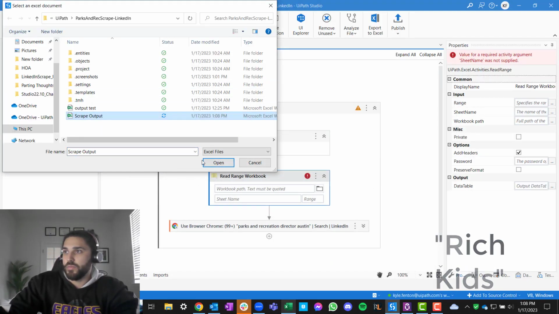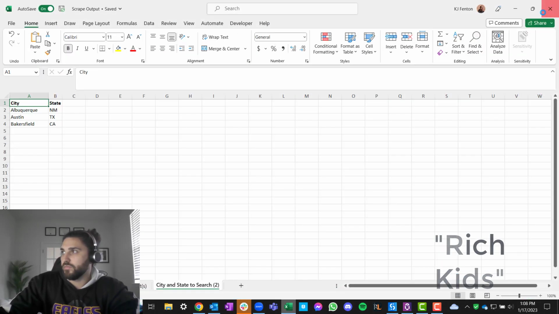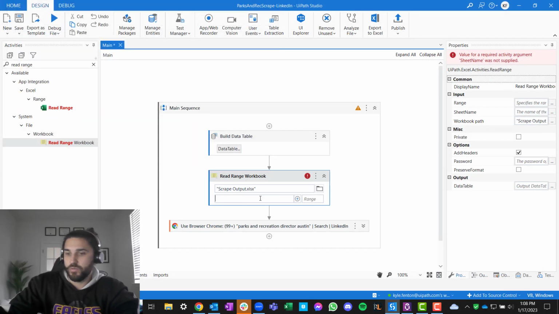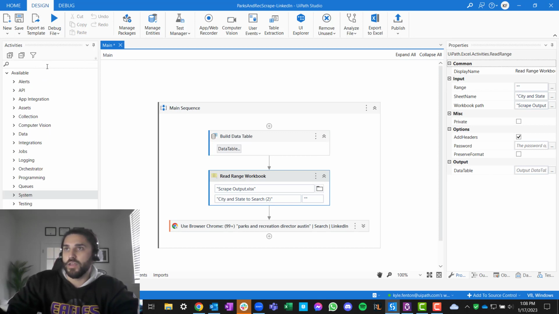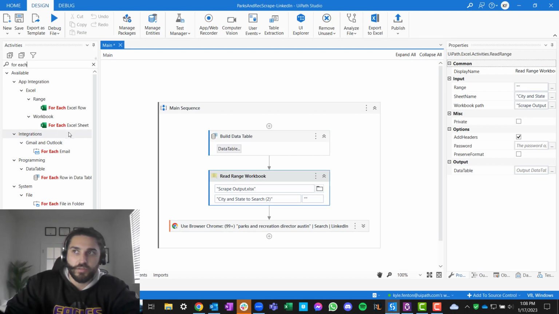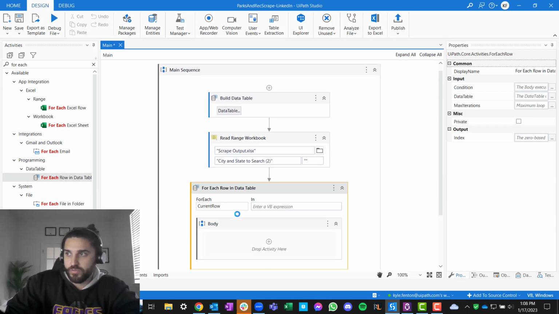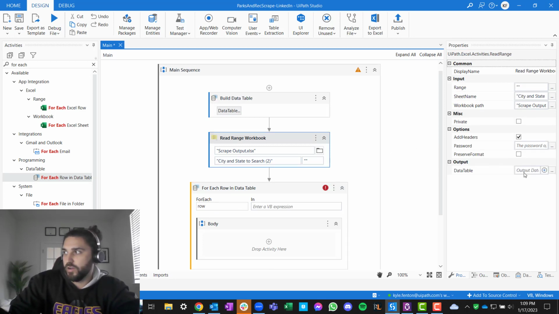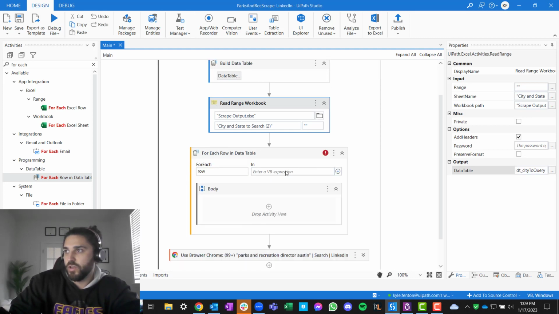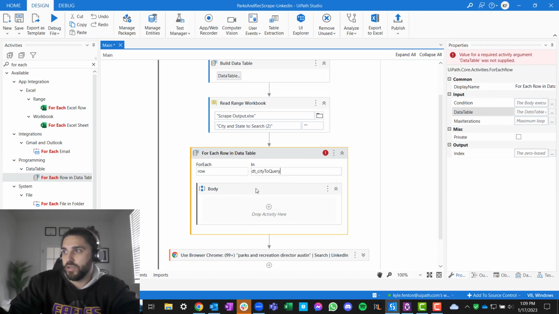Okay, scrape output. I have to close it though. That's the problem when you use these activities. Scrape output. We're going to read from this sheet. I want the full range, right? You can add headers, that's fine, no big deal. And then what we need to do is for each row in a data table. So for each row in, you have to create this variable real quick. We'll call it data table city to query. Right, we'll see that variable is available in the whole sequence. Awesome. For each row in data table city to query, what are we actually going to do?